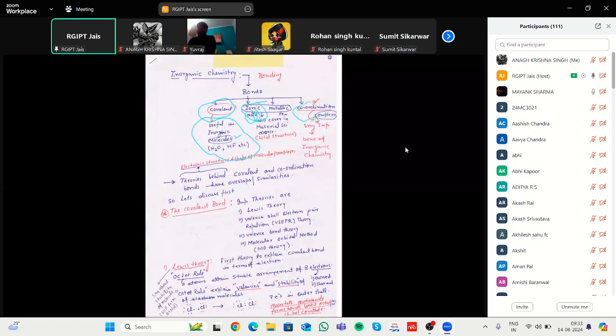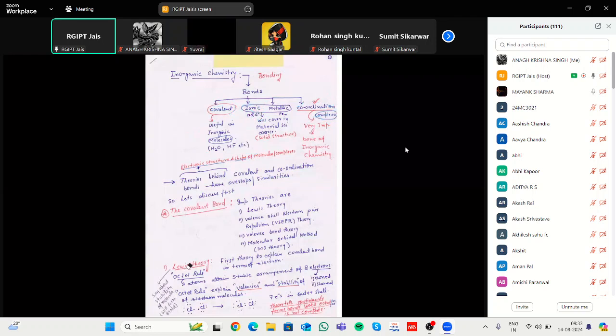Next is coordination. Coordination complexes we will study in the next unit. Coordination means there is formation of a coordination bond, meaning sharing of electrons by one side. And in the case of covalent bonding, there are several theories that explain covalent bonding.